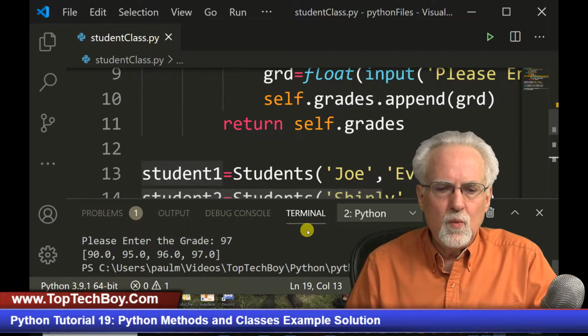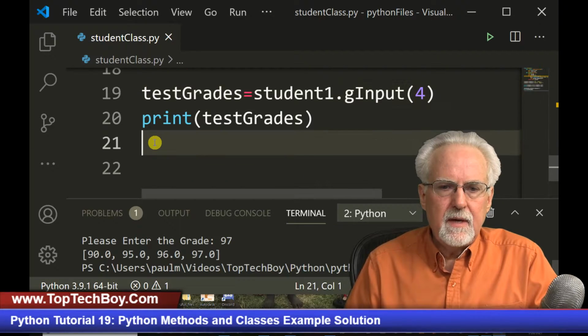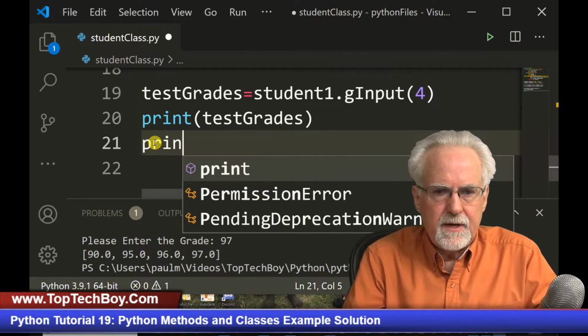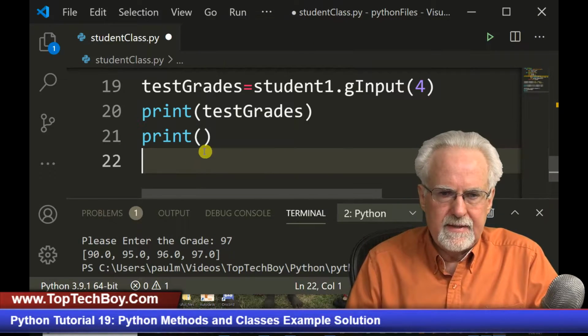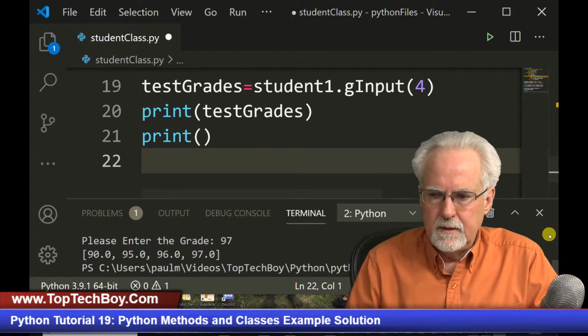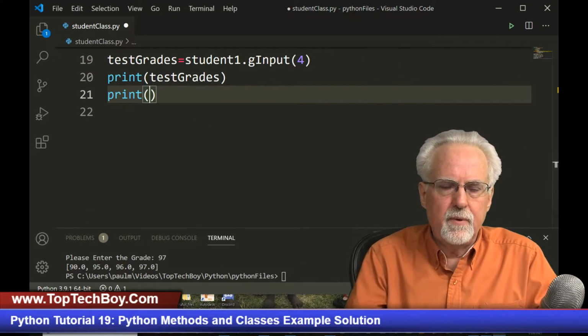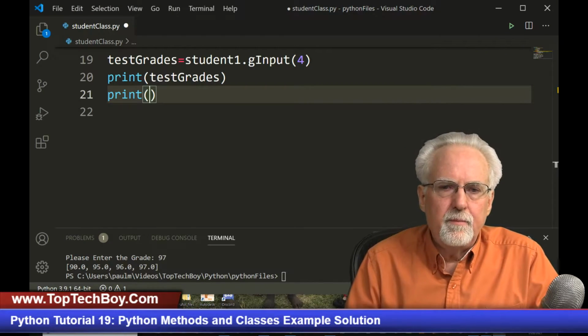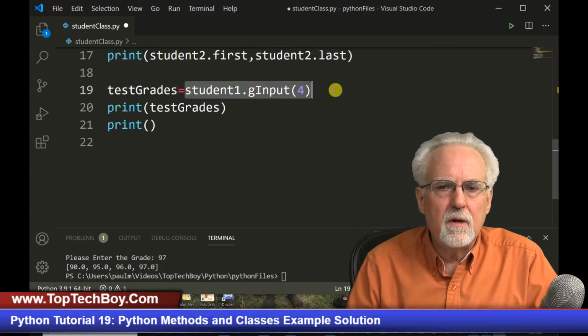Yeah, so let me see, once you have run it, I think that I could just also say print. This is bugging me. Okay, I think that I could print simply, because you can't do this unless you have called G input.